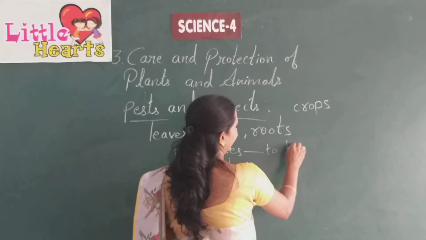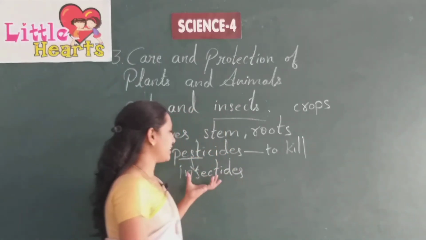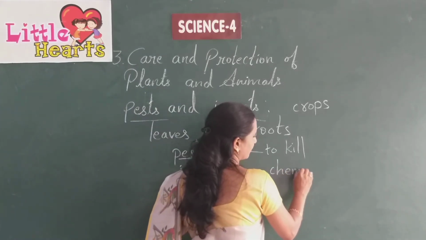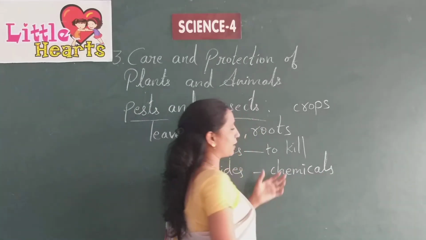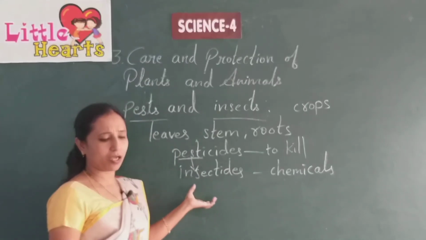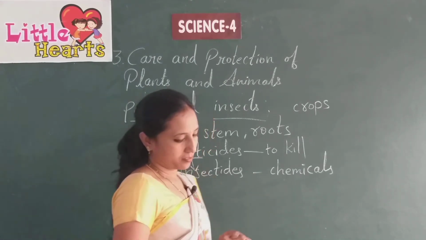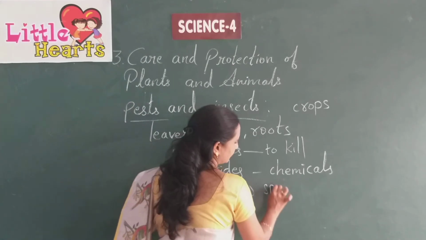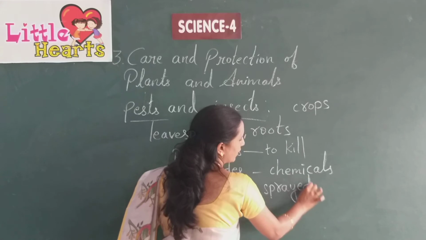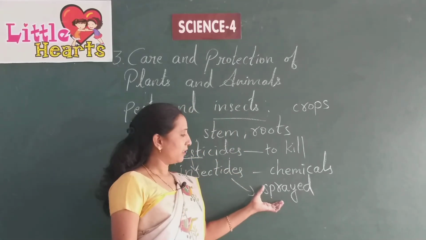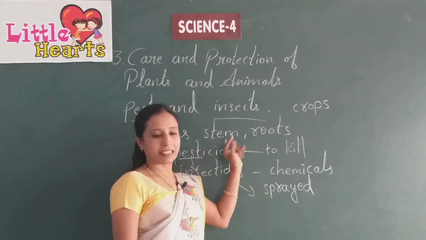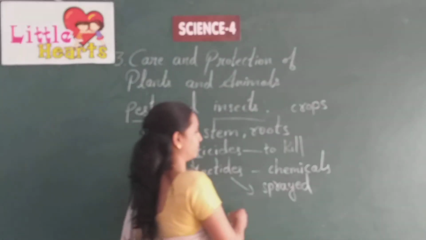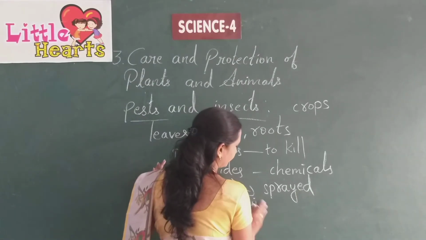These are chemicals used to kill insects or pests. They are sprayed over the crops to kill these pests and insects in order to protect the plants and to get good yield.